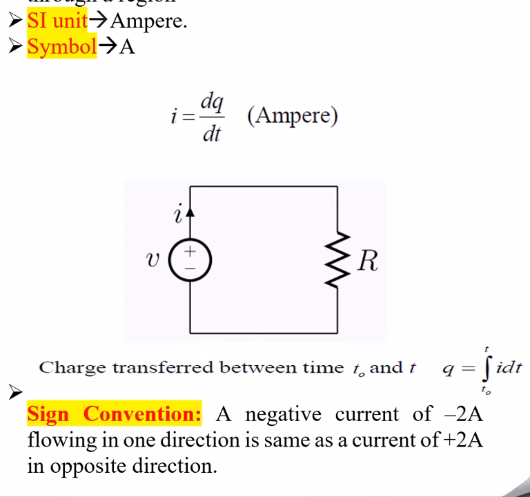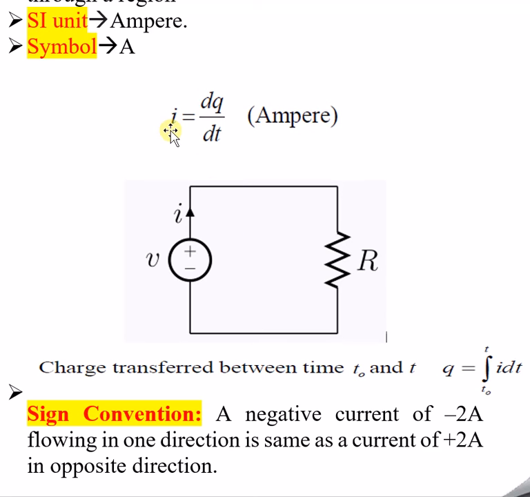Now, with this equation, we will try to understand some more in depth. I means dq by dt. So what is this q now? We will try to rederive the equation. As I told you, current is nothing but the rate of flow of charges, that means flow of charges with respect to time. Now, what is the total charge? This is the integration.